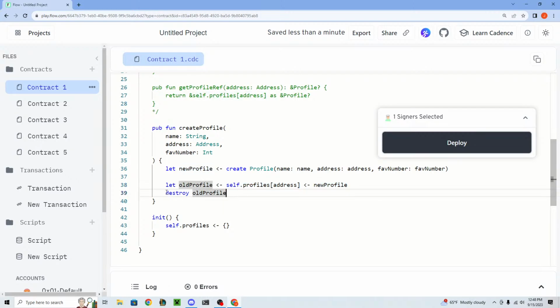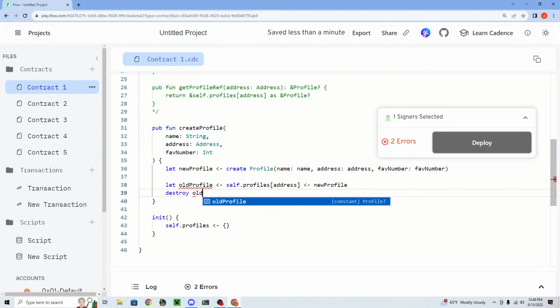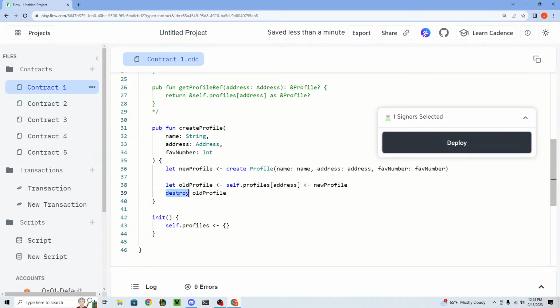And then now we can deal with the old profile however we want. But again, now that we have the old profile out, it's saying loss of resource because we have to deal with this now. So we can maybe just destroy it. We provide the destroy keyword with resources, and this will just destroy the resource, right?